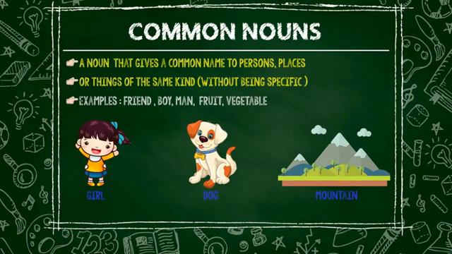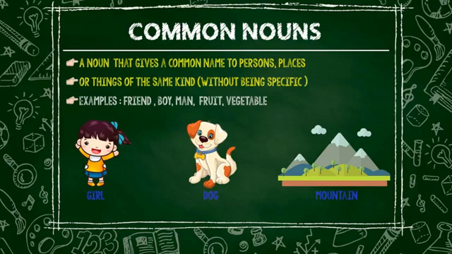Common nouns. A noun that gives a common name to persons, places or things of the same kind without being specific. Examples: friend, boy, man, fruit, vegetable. Girl is a common noun because it refers to a girl in common without giving her name.